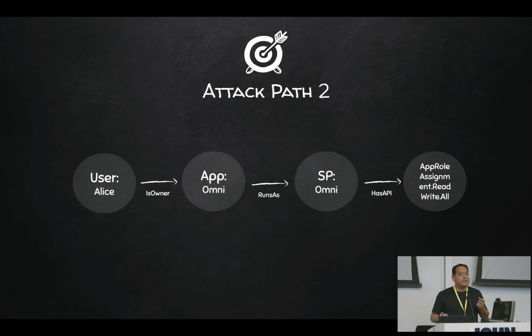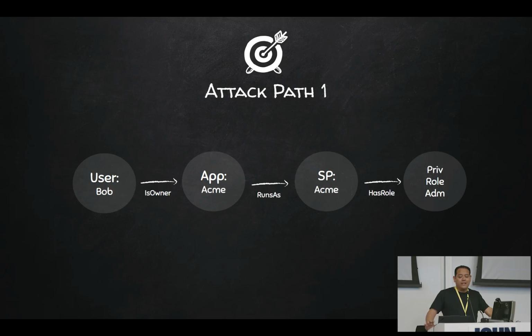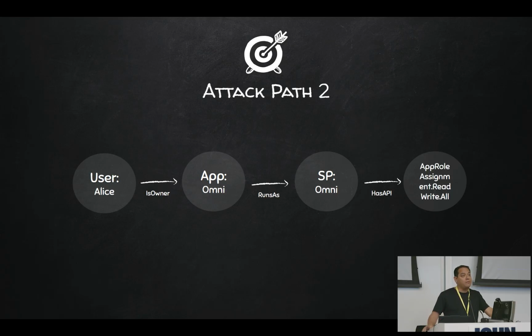That's one attack path. The second attack path has pretty similar first steps, but the only difference is that on the last step, the compromised service principal doesn't have an Entra ID role, but rather has a Microsoft Graph API role, which is AppRoleAssignment.ReadWrite.All. This API permission actually allows you to assign yourself or any other principal any permission. So you can promote yourself again, give yourself another permission, and then finally make it to global admin as well. So that's our second attack path. Pretty similar to the first one. The only thing that changes is that last permission.